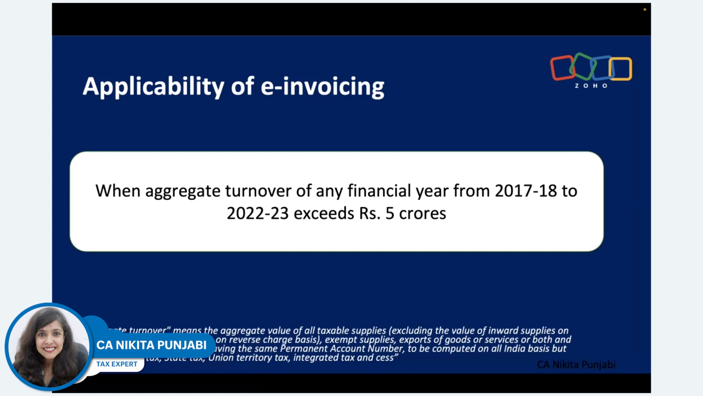So if your question is that I have more than one registration, but in Maharashtra, my turnover doesn't exceed 5 crores, but in Tamil Nadu and Maharashtra together, if I put them together, it exceeds 5 crores, then yes, e-invoicing is applicable to you, right? So you need to find out. You need to calculate for the last 6 years, and if in any of the years your turnover has exceeded 5 crores, e-invoicing becomes applicable.